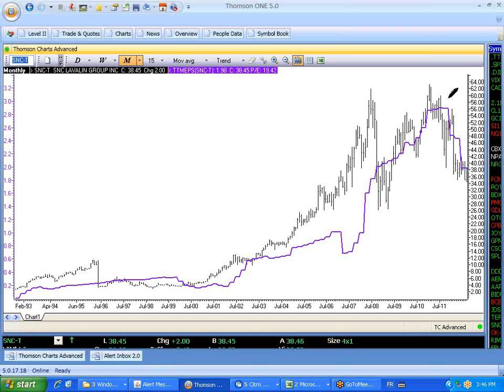So at that point in time, we decided that SNC was risky. We had bought SNC fairly low. We bought it down here, and we ended up selling it on this uptick right up here.